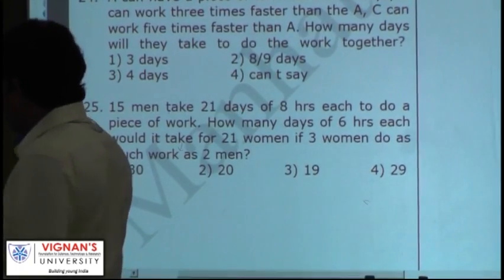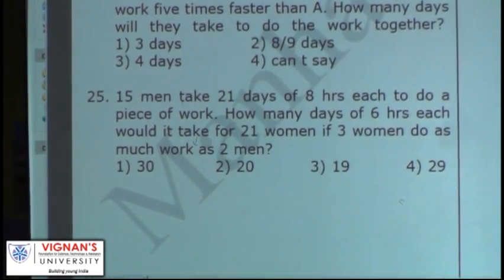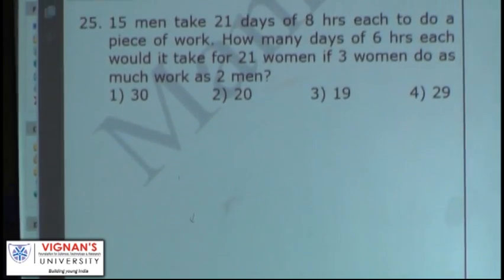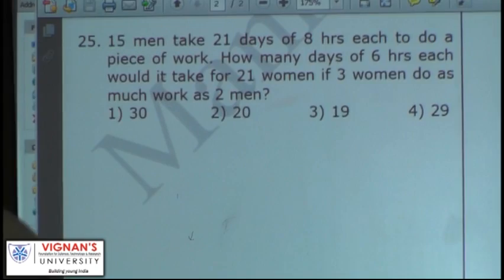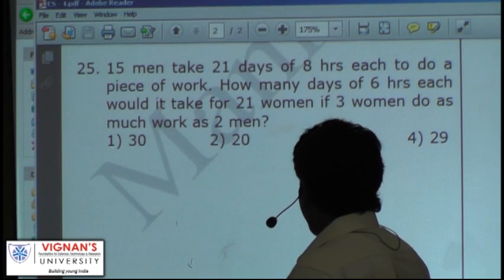15 men take 21 days of 8 hours each to do a piece of work. How many days of 6 hours each would it take for 21 women, if 3 women do as much work as 2 men?